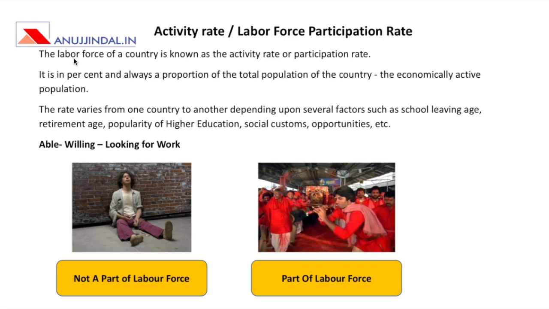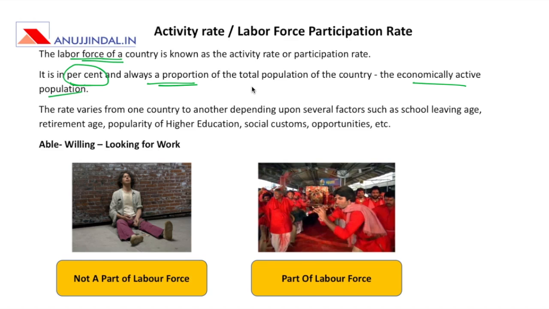The meaning of this term is the labor force of the country, known as activity rate or labor force participation rate. Now let's get deep down into the concept and understand what is included and what is excluded from LFPR and how it is calculated. It is always calculated in percentage terms, as a proportion of the total population of the country, the economically active population. So we put the labor force of the country in the numerator and the total population of the country in the denominator.